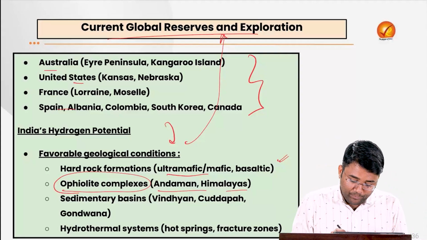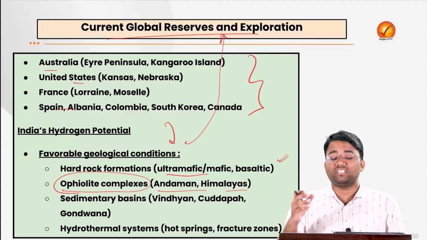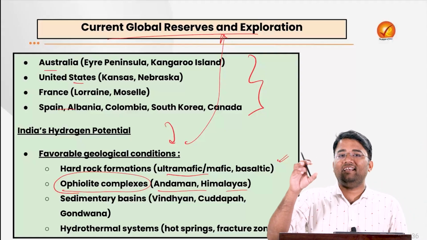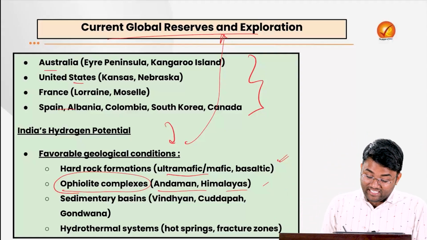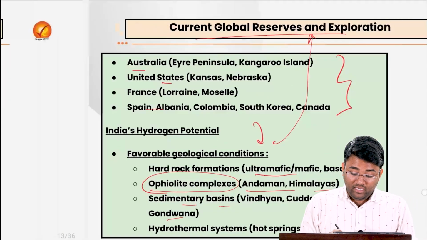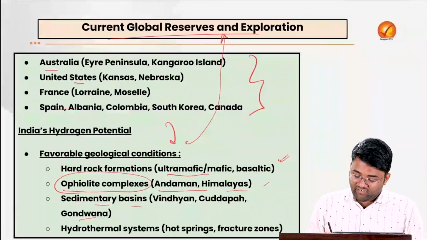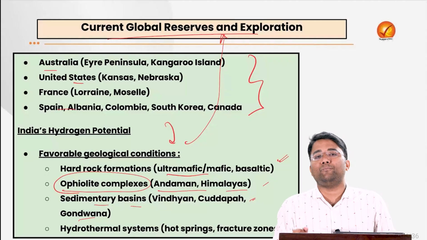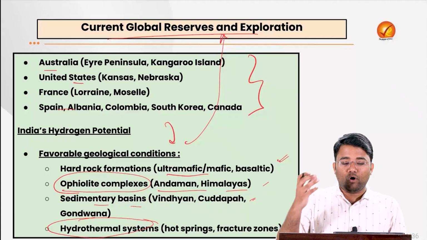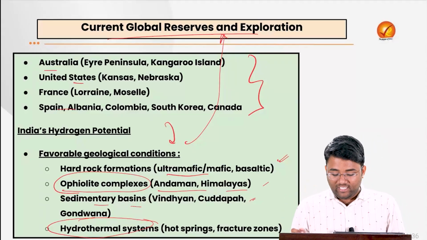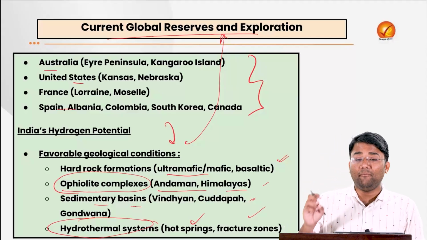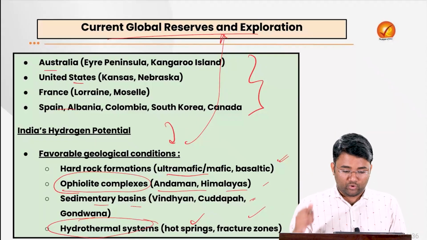Ophiolites can be defined as ancient sea floor rocks pushed onto land, which is ideal for serpentinization, where water will seep into these iron-rich rocks and produce hydrogen. Then the sedimentary basins visible in Vindhyan, Cuddapah or Gondwana land, where decomposition of organic matter may have happened, can also be possible sources of natural hydrogen. Then hydrothermal systems, that is heated water circulating through cracks, can also release hydrogen. So hot springs and fracture zones can be good sources of natural hydrogen. For example, Ladakh's Puga hot spring can be one good source.